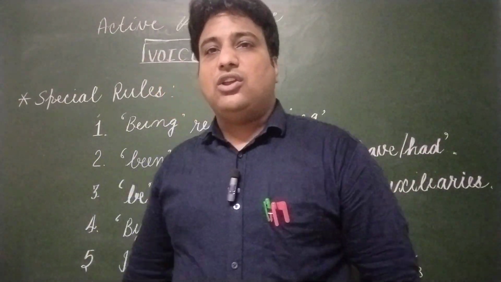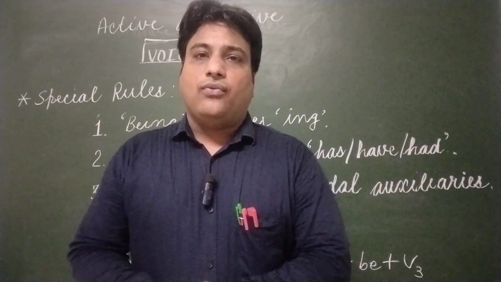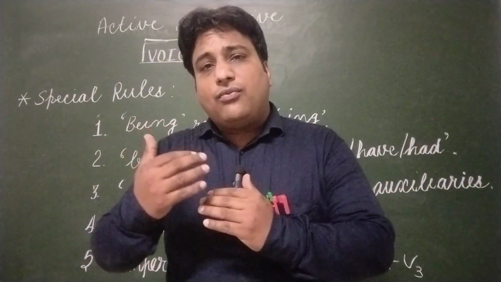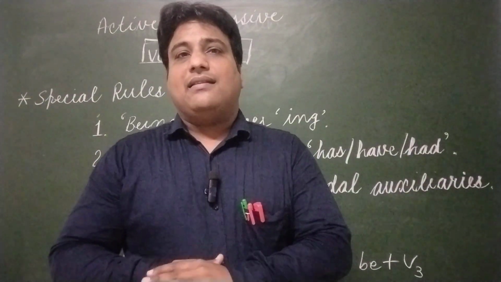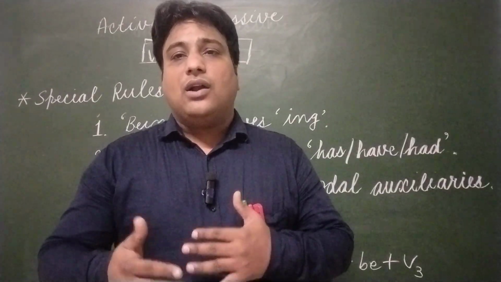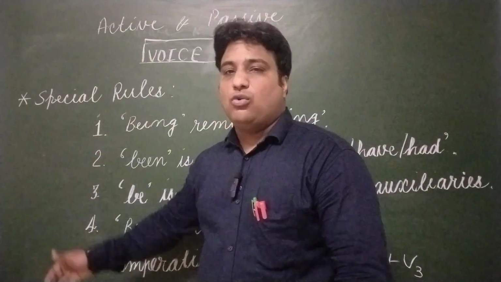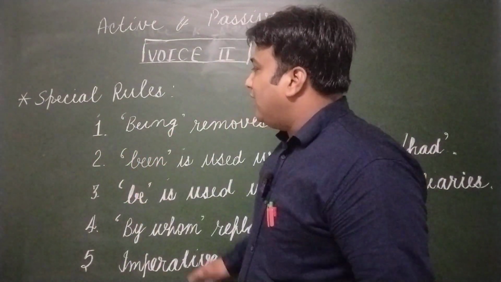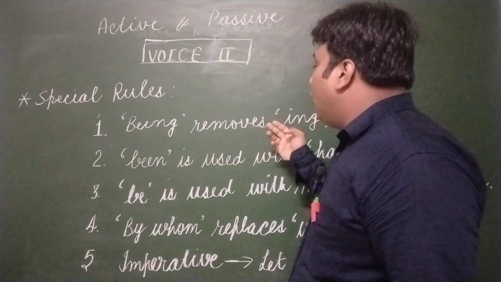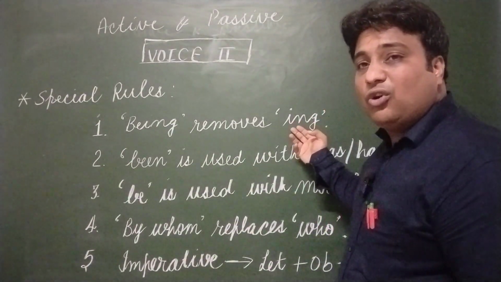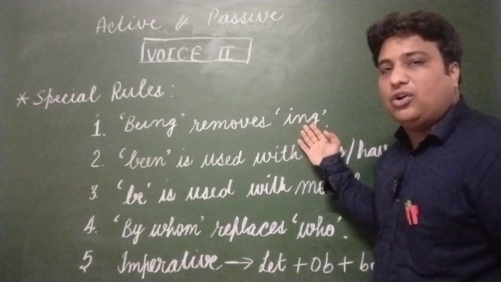First of all, I will take you towards the continuous tense, that is started with verb first plus ing. If we find such type of sentence where verb first is used and ing is used with it, how we can convert it into passive voice? तो देखते हैं हम किस तरह से हमारे स्पेशल रूल वर्क करते हैं। स्पेशल रूल के अंदर नंबर 1 रूल आ जाता है, बीइंग का यूज करते हैं हम रिमूव करने के लिए। किस चीज को रिमूव करने के लिए? ing, that is used with verb first in present continuous tense.